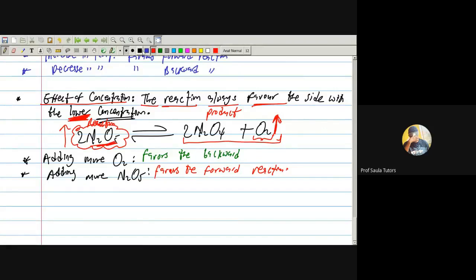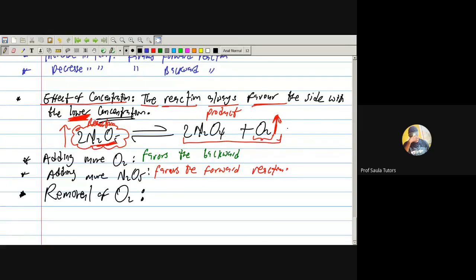Okay. Let me now change the pattern of the question. Everybody check, look at it very well. Let me now say I now remove O2. Everybody check. I'm removing O2 now. Everybody look at this reaction. As O2 is being formed, I'm removing it. Now, check. I'm removing the products, but I did not do anything to the reactants.